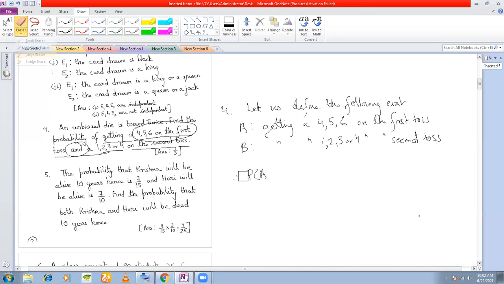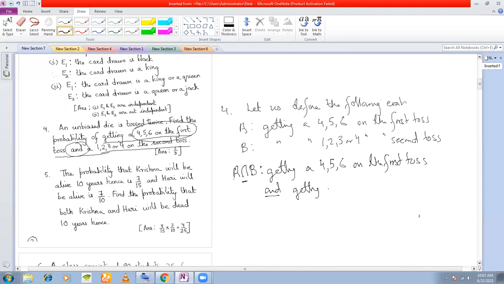Before the probability of A, let me see. Why did I define A and B in this manner? Because we know that A and B are independent events. So A intersection B, what will be the event here? Getting a 4, 5, 6 on the first toss and, right, this and is for this intersection, getting a 1, 2, 3, or 4 on the second toss.